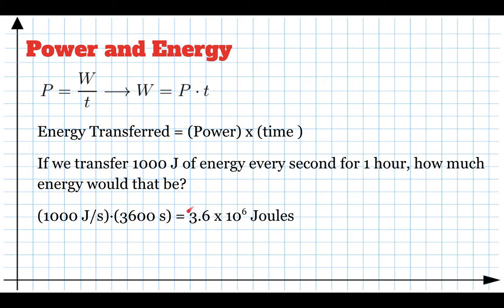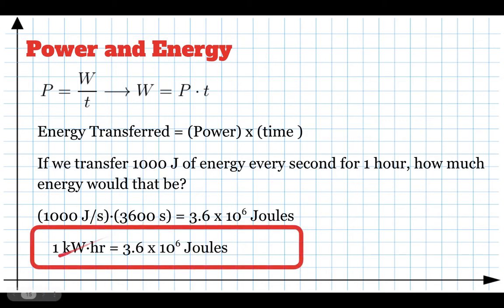So 3.6 million joules is what we get, and we call this 1,000 watts a kilowatt, and 3,600 seconds is an hour. So we call this a kilowatt hour. So 1 kilowatt hour is a unit of measuring energy. It's kind of weird because it's got watts in there, but it's a kilowatt hour. So 1 kilowatt hour is 3.6 million joules. And that's important because when we buy energy from the electrical company, they sell it to us in kilowatt hours. So anytime you see kilowatt hours, just remember that's 3.6 million joules. So I think that's in your handy conversions page, and if not, go ahead and put it in there. We're going to use it.